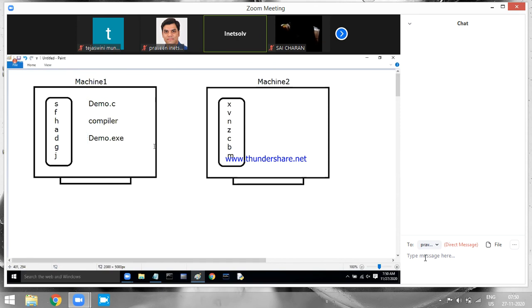Who is generating this .exe file? Compiler. In which machine? Machine 1. So the .exe file is going to contain machine instructions of machine 1 only. So this is how the code is going to be available in your .exe file. These are the instructions of the .exe file. Who generated this .exe file? Compiler. In which machine? Machine 1.